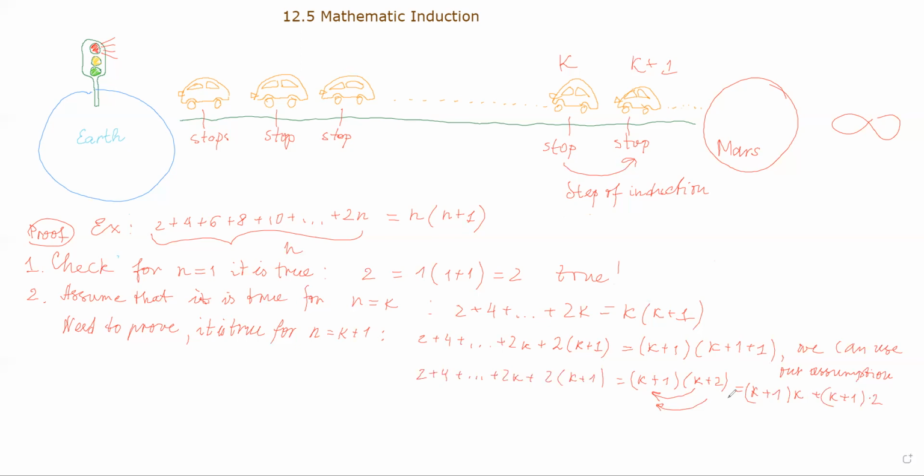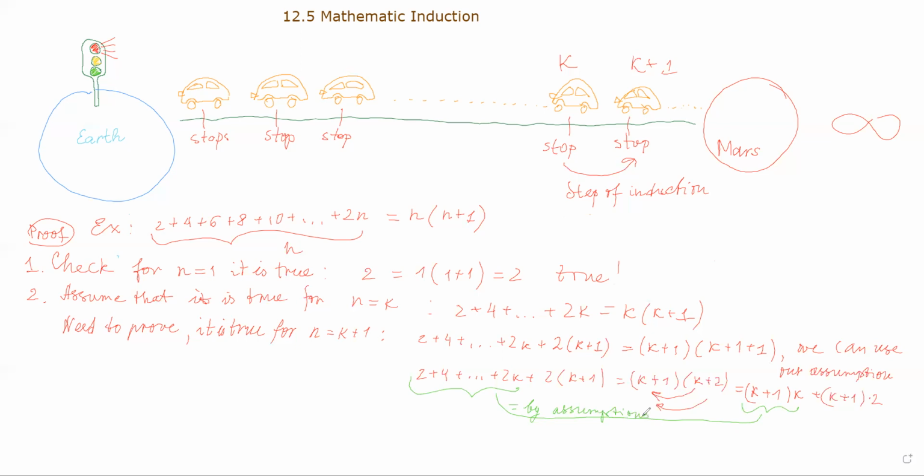What I do know already, let me choose a different color, is that this part, 2 plus 4 plus up to 2k, equals k times k plus 1, which is this one, right? So this one is already equal, and I'm going to write down equal by assumption.